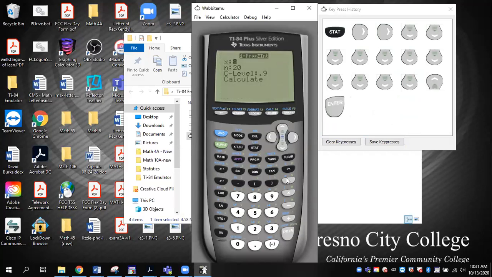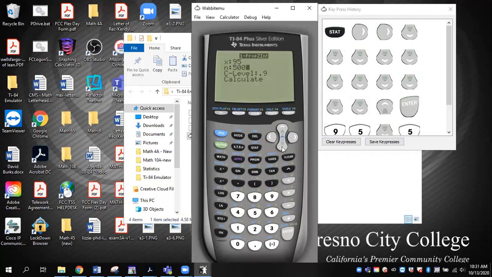Hit enter. X, what was X? 95 on my example anyway, 95 out of 500. Go down, the confidence level is 0.95 for mine. Enter, enter, there we go. There is the confidence interval.